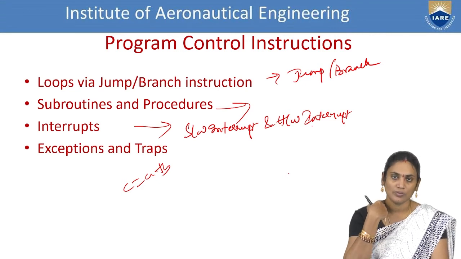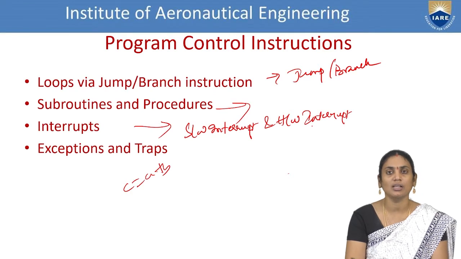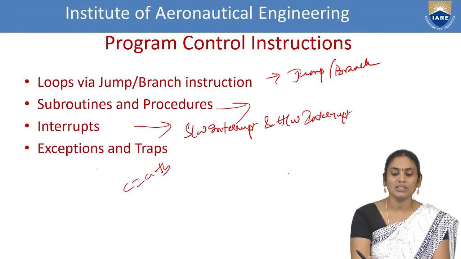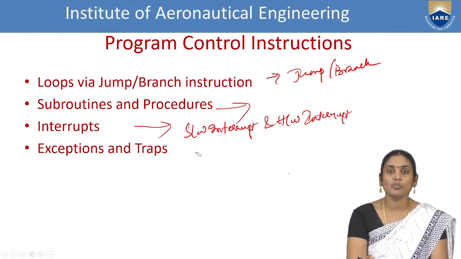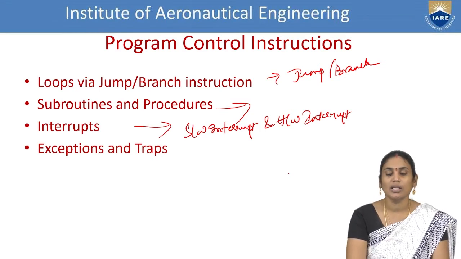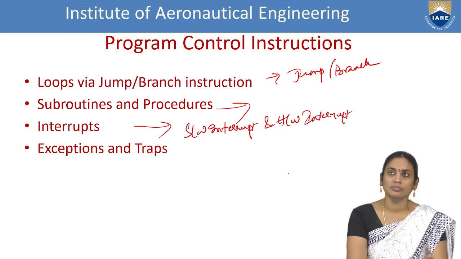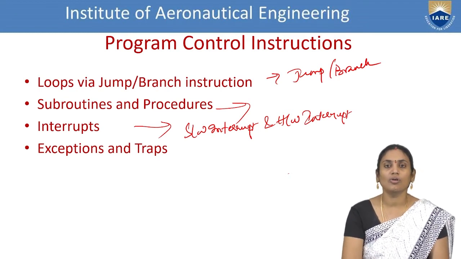We have different interrupts to handle the problems. Next one is problems which are generated by means of errors in the program. Such cases are called exceptions and traps. In general, we'll be calling these errors. So how to handle the errors?